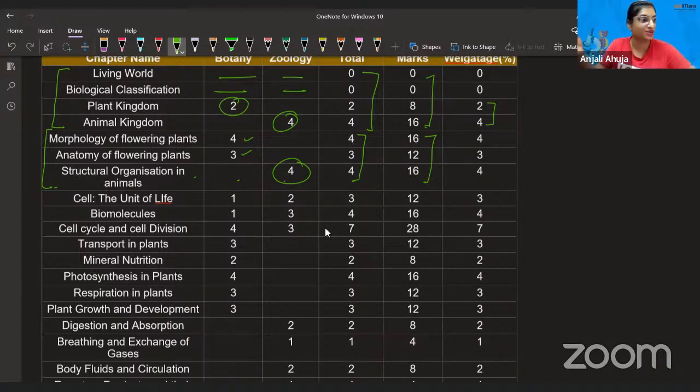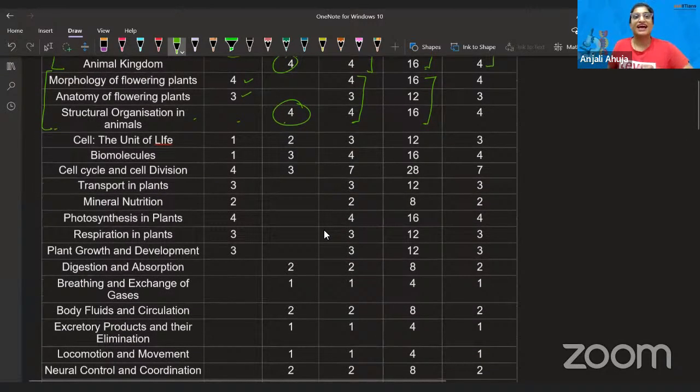And people who are going to give their NEET exam this year or next year, you should clearly see it. And even I did not expect that it'll be 48 marks, because human physiology always carries more, but this, nice. Anyways, I was also not expecting one more thing about the cell chapter.